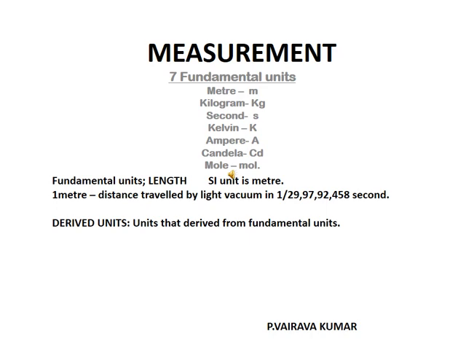Now we discuss measurement. I have taught already the 7 fundamental units. What are they? Meter, kilogram, second, Kelvin, ampere, candela, mole. Please go through the slide.